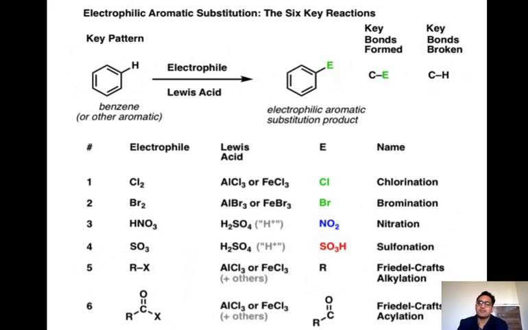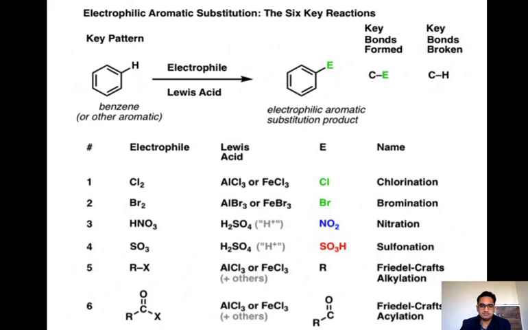We get this substituted product. Carbon-electrophile bond formation takes place, and carbon-hydrogen bond break takes place. For the first reaction, the chlorination reaction, we use chlorine as the electrophile and AlCl3 or FeCl3 as the Lewis acid. We get chlorine in the position of the electrophile, so that reaction is chlorination.